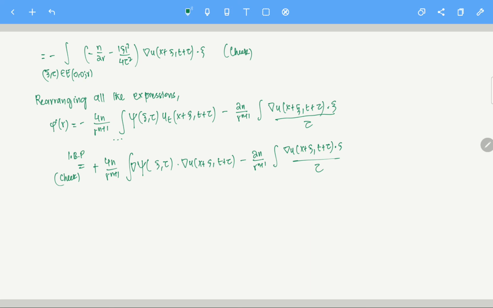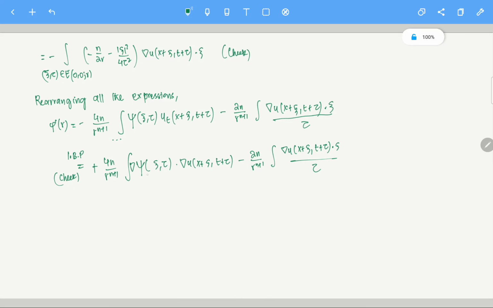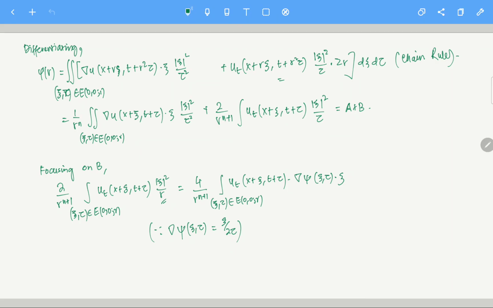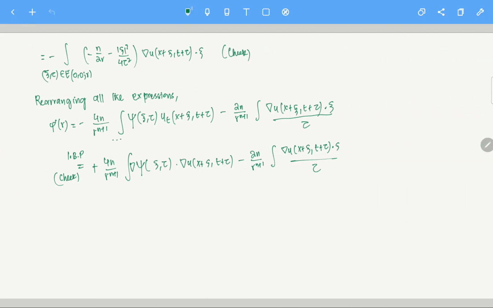Now I'm missing something. No, I'm not missing anything. What is the gradient of phi? Yeah, that's what we calculated somewhere, no? The gradient of phi is xi by 2 tau. So you just put xi by 2 tau here. You see, xi by 2 tau, so xi by tau, and 2 by 2 tau is there, so it will become 2n by r power n plus 1, so minus 2n by r to the power n plus 1, and this term will get cancelled out, so this will become 0. Hence, therefore, phi of r is constant.